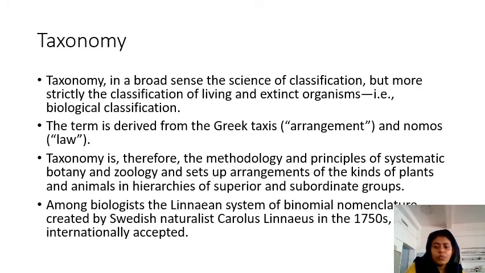It also has some rules for naming of organisms. Taxonomy places the organism in a hierarchical system. There are different categories in the hierarchical system. Based on interrelationship or similarity, we can place an organism in a specific group. Taxonomy is also concerned with the naming of organisms. So there is a binomial naming. You may know the genus name as well as the species name. The scientific name of an organism contains two parts, the genus name and the species name. That system of naming was introduced by Linnaeus.